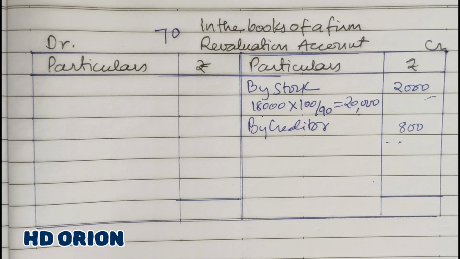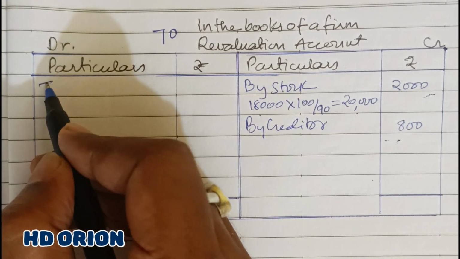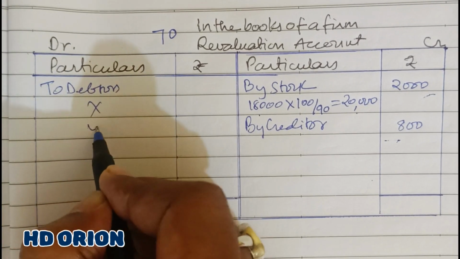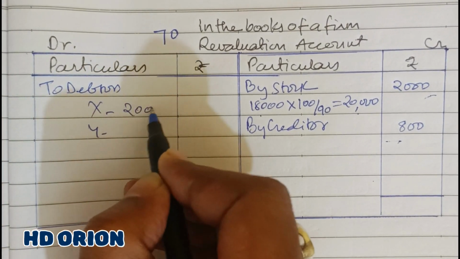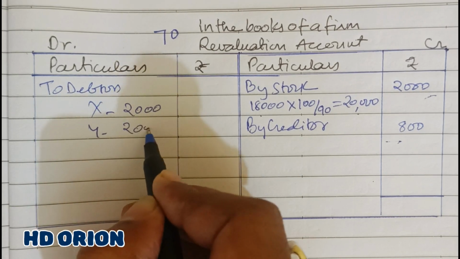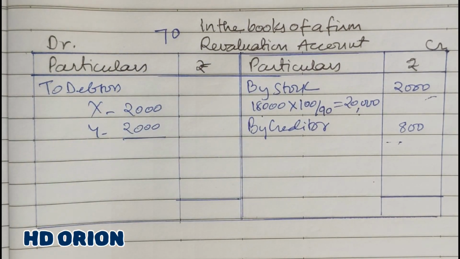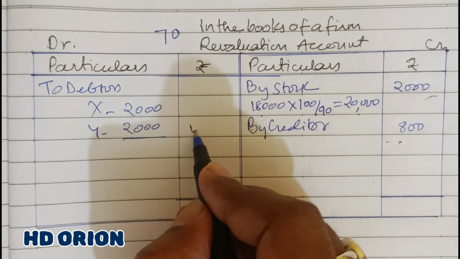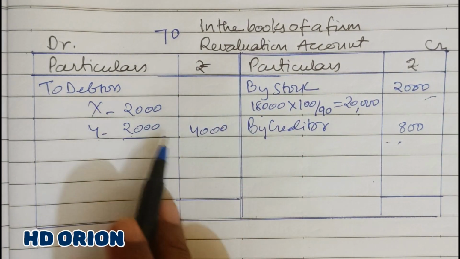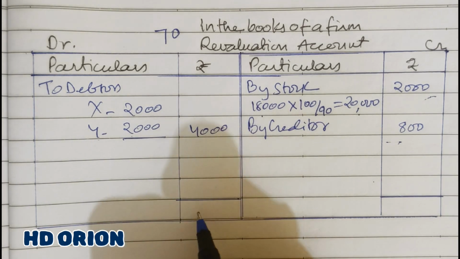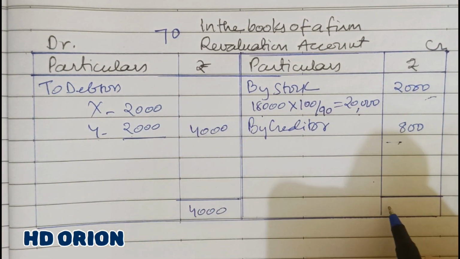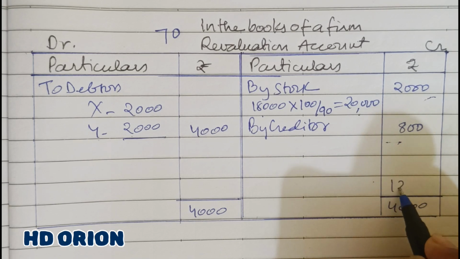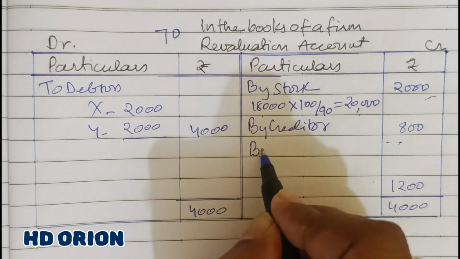And from debtors X and Y, there is bad debts. So two debtors, X and Y. X is unable to pay rupees 2,000 and Y is also unable to pay rupees 2,000 out of rupees 4,000. Fine. So 4,000 is a loss, decrease in asset. Now that is all. So 4,000 is the grand total. We get a debit balance of rupees 1,200, and it is a loss.